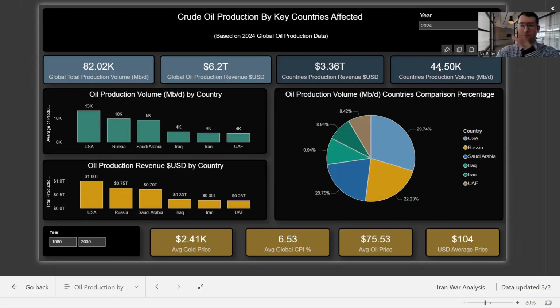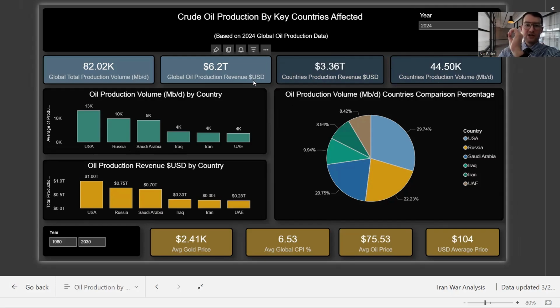Based on the available data, the US, Russia, Saudi Arabia, Iraq, Iran, and UAE made up 3.36 trillion in revenue in 2024.